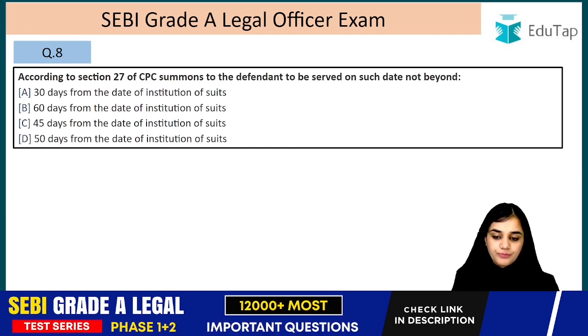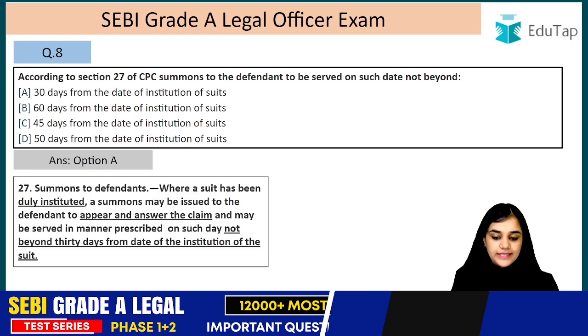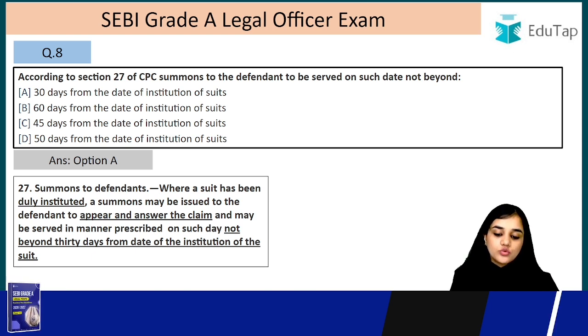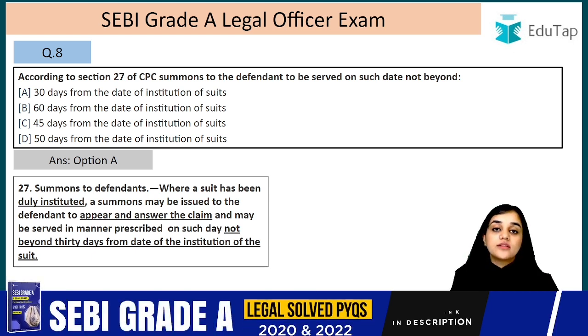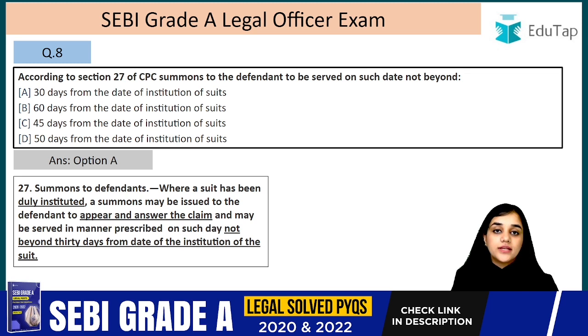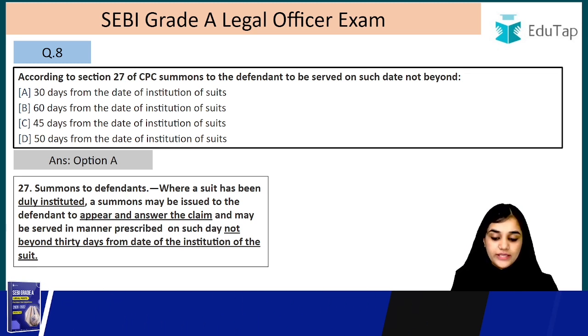Question number 8. According to section 27 of CPC, summons to the defendant to be served on such date not beyond, it is beyond 30 days. Let's read it. Where a suit has been duly instituted. What is duly instituted? It means that all the conditions have been met with and you have received your case number. So this is what duly instituted.